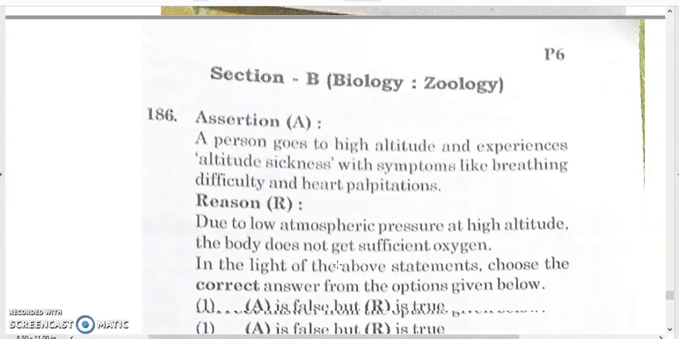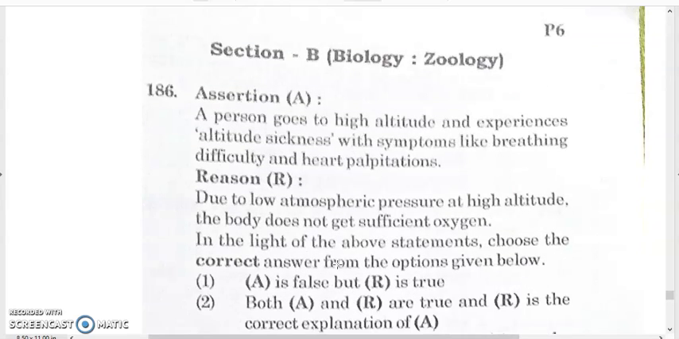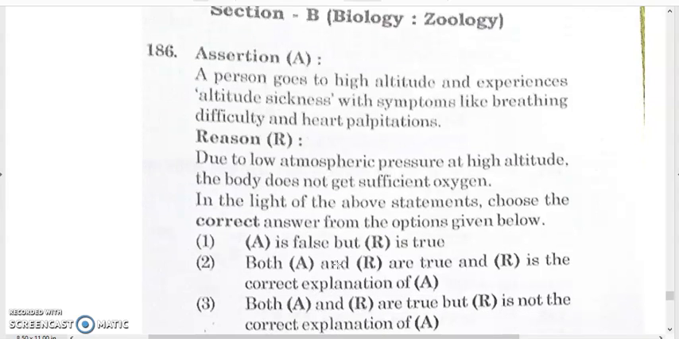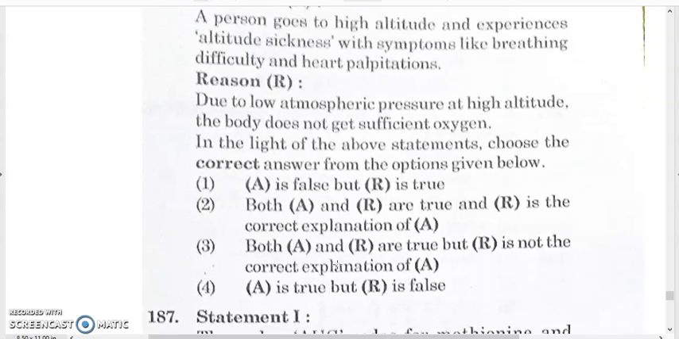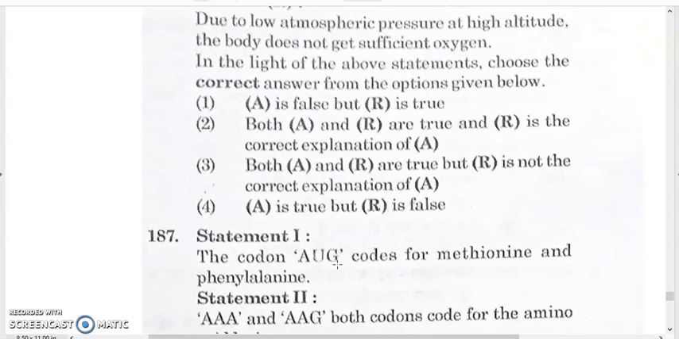Now it's a section B question, that is an assertion and reason question. A person goes to high altitude and experiences altitude sickness with symptoms like breathing difficulty and heart palpitation due to low atmospheric pressure at the high altitude. The body does not get sufficient oxygen. It's 186. The answer will be option 2. A and R are true, but R is not the correct explanation of A.